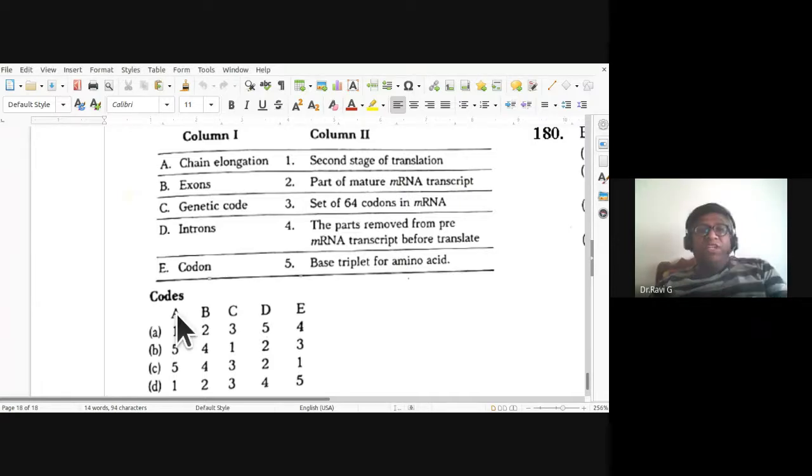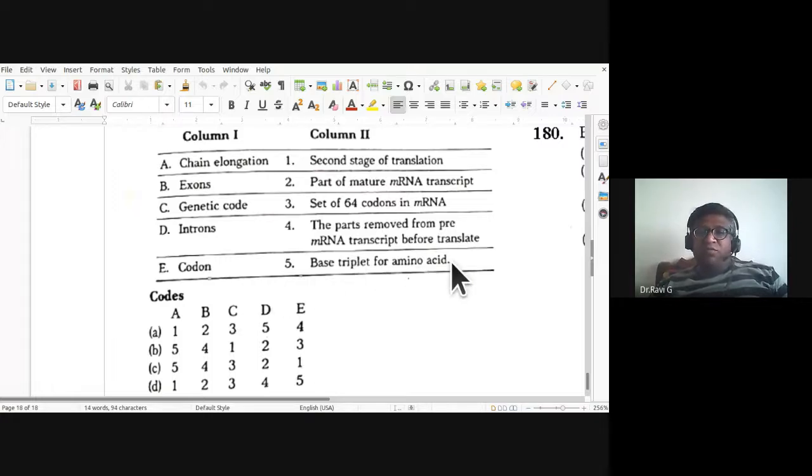See, chain elongation is the second stage of translation. First is formation of amino acid and tRNA. Chain elongation is second stage. Exons, part of mature mRNA transcript. Genetic code, set of 64 codons in mRNA. Introns, the parts removed from pre-mRNA transcript before translation.